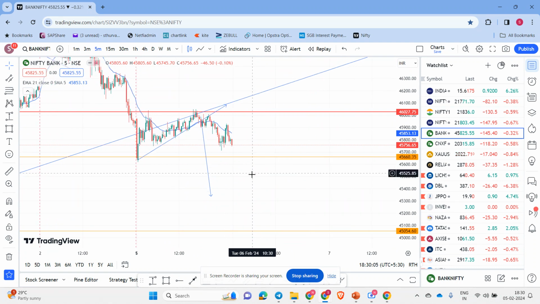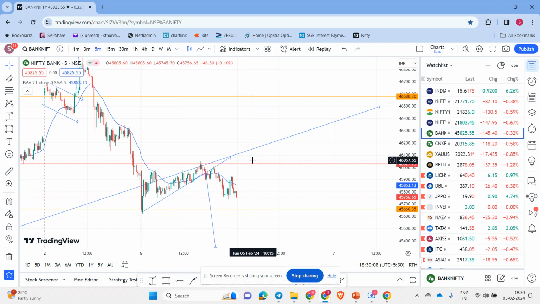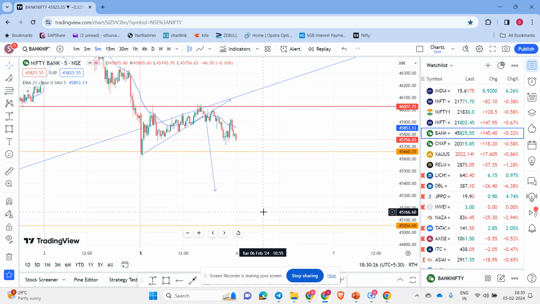So tomorrow, what we can expect is very simple. If the market is above 46,051, 50, we can look for long, and the target is 275 points. And if it is flat or gaps down below today's low, which is 45,630, and the market comes down and closes below, we can expect the target coming to 4570. So you can expect 275 points coming down in this case. These are the two trades. Above this one we can go for long, below today's low we can go for short. These are the two trades we have for Bank Nifty.